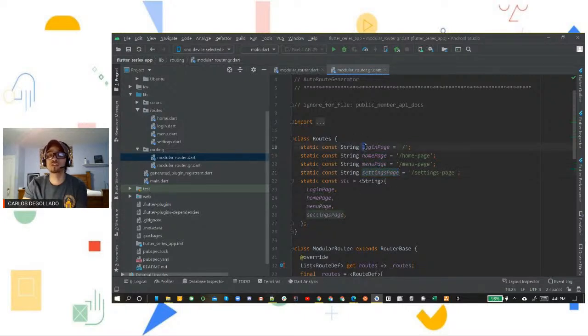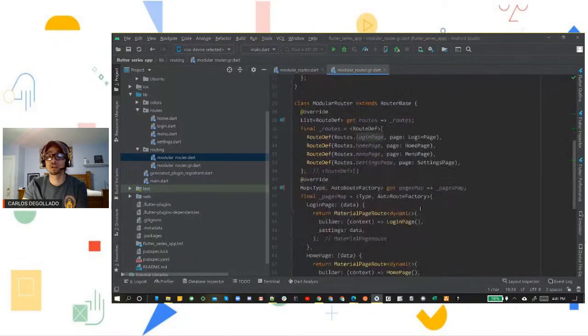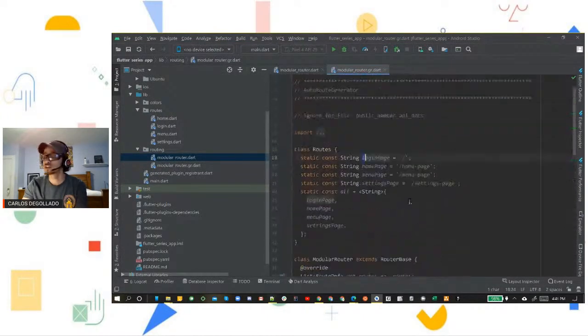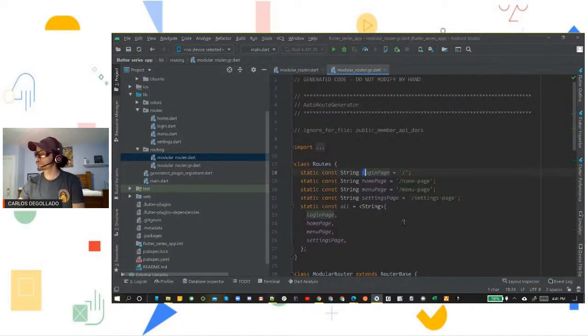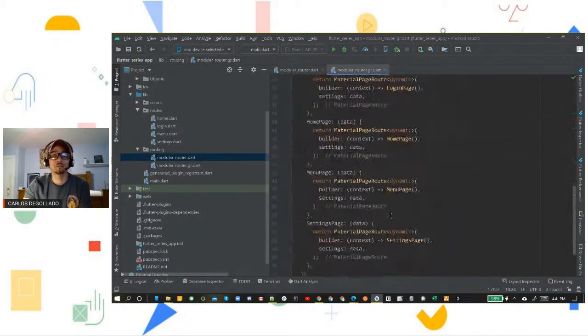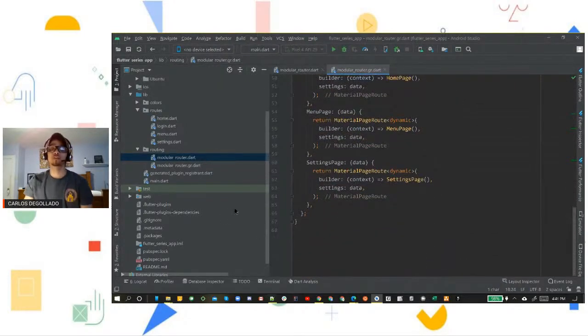And this is the syntax we're going to use. It's similar to the class names, but it's just going to start with a lowercase letter. And you're going to see that much more when we get into the coding aspect of things. But I think that should conclude everything for today. We generated the code, and I explained the auto-generated code for you. That should wrap everything up for today.